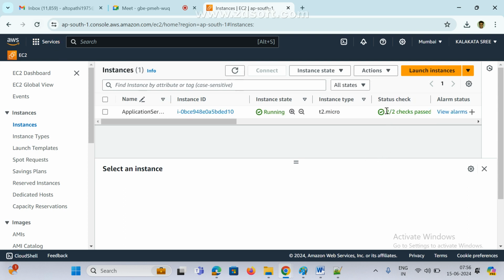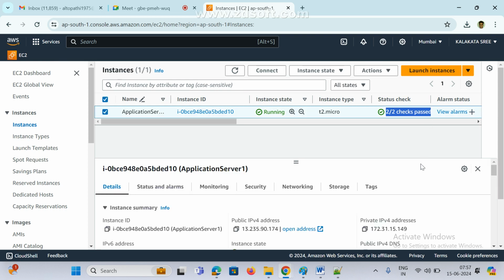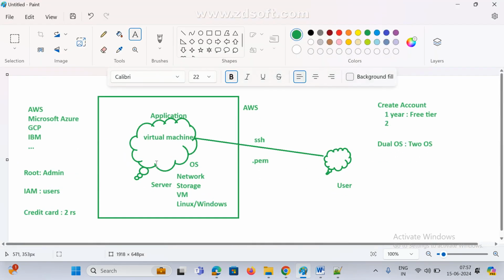Now see here, 2 by 2 checks passed. What does this mean? One is related to hardware components, one is related to software components, and both are working fine. Now this is ready. My instance is ready. Here I selected Linux and created the Linux operating system, and everything is working fine. I have the local PEM file. Now I am the end user, and my OS is running in the cloud.